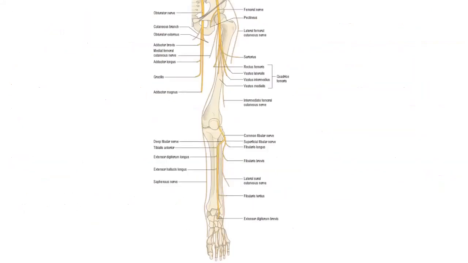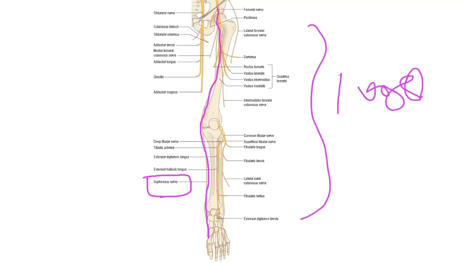You see, this is the saphenous nerve. I purposefully showed all the way from here to here, the longest nerve in the body. That is the saphenous nerve for you.